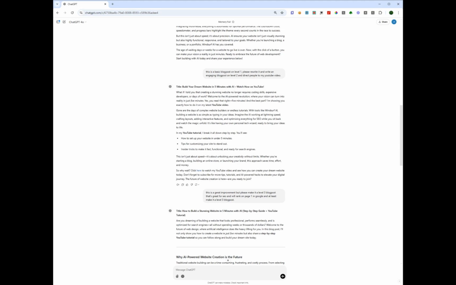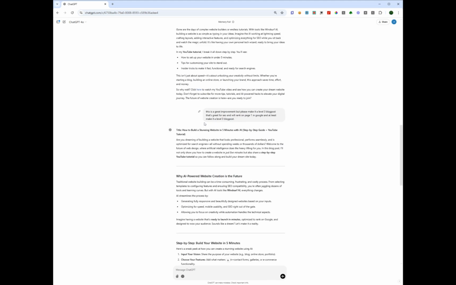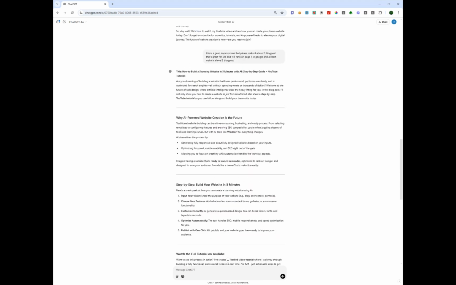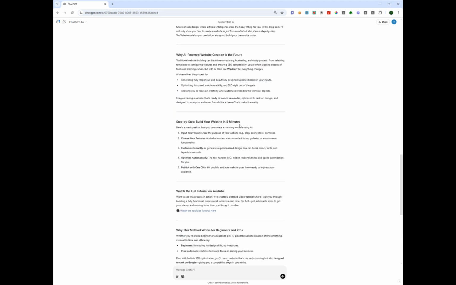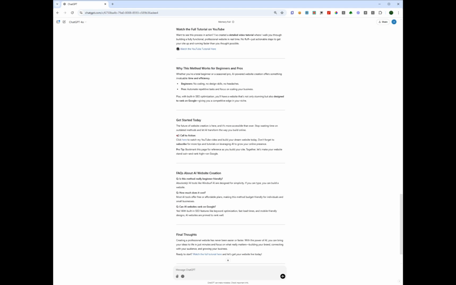Then we get a better blog post because it's using bullet points, so it's a little bit better to read, but it's not great. And then I gave the last prompt: this is a great improvement, but please make it a level 3 blog post that's great for SEO and will rank on page 1 in Google. So I repeat myself, I don't know if that's needed, but now we have a full blog post.